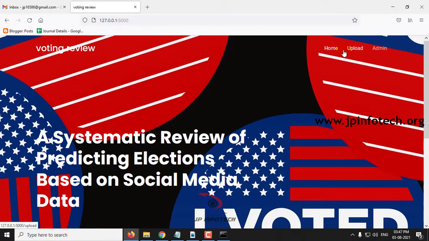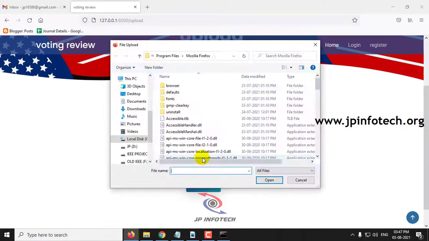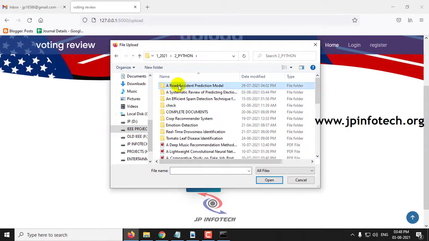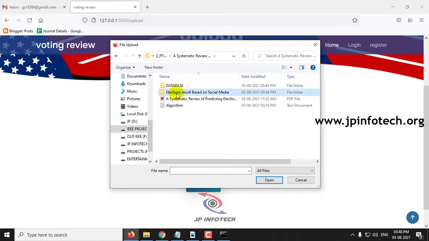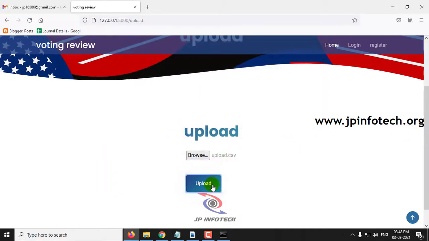Here you can see options of upload and admin. First thing is we want to upload the data set and train the system. So first let us go to the upload option. Now in the upload option you can see the browse button. Just click the browse button and go to the project source code location where the data set is available. Select the upload.csv file and click the upload button.